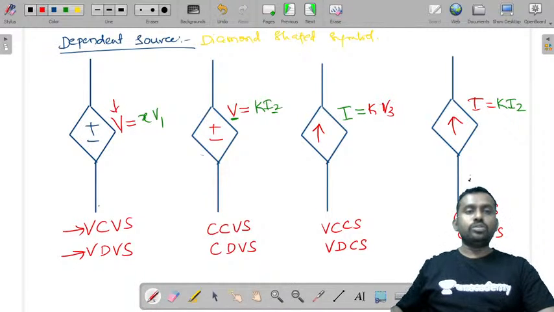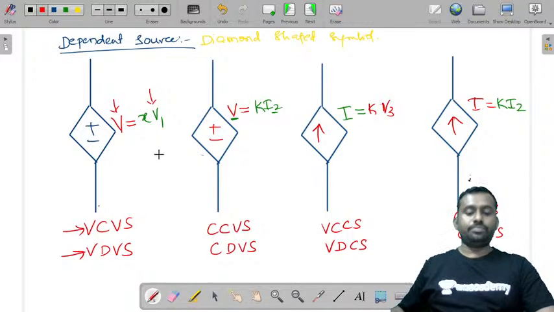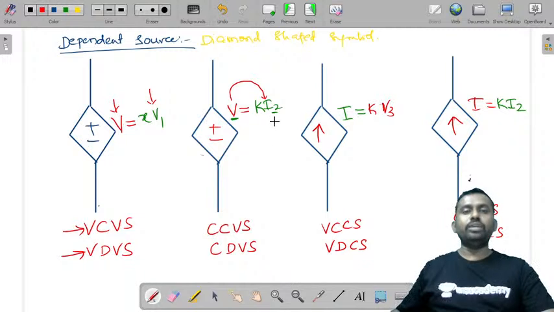A voltage source whose value is dependent on some other value of voltage in the given circuit, a voltage which controls the voltage source. Similarly, a voltage source whose value is dependent on the current elsewhere in the circuit is said to be a current controlled voltage source or current dependent voltage source.